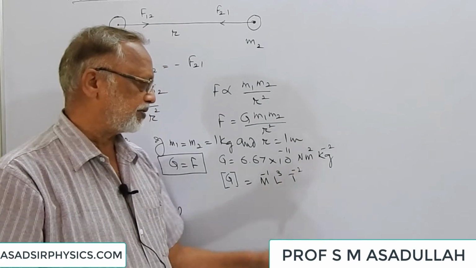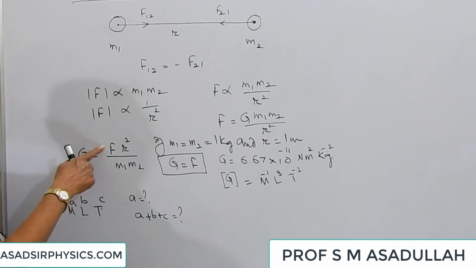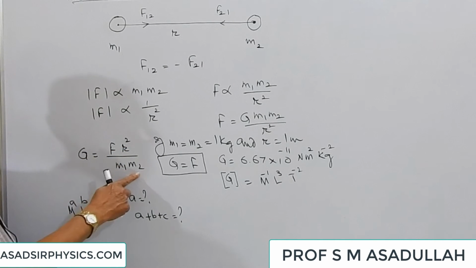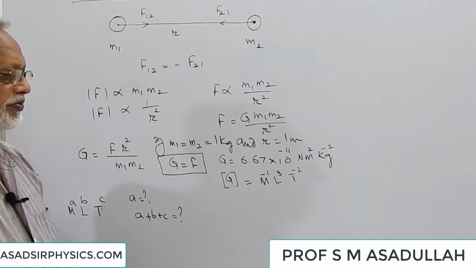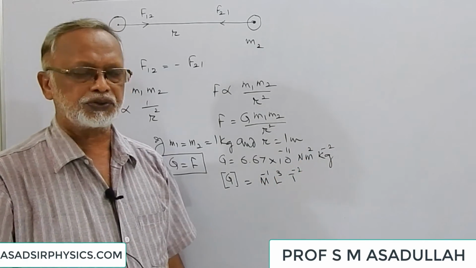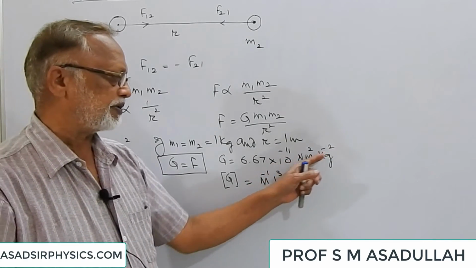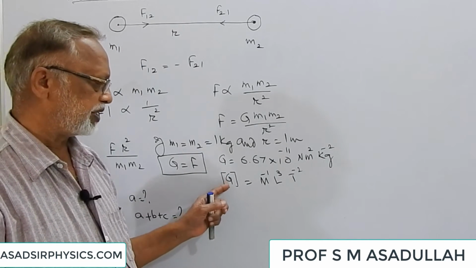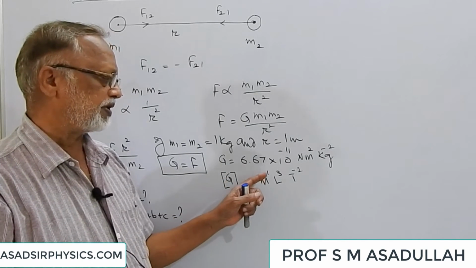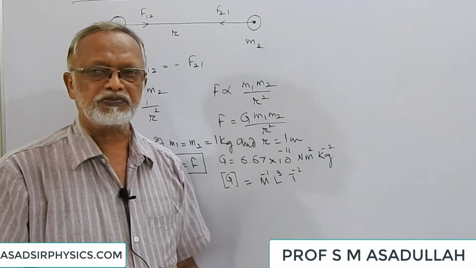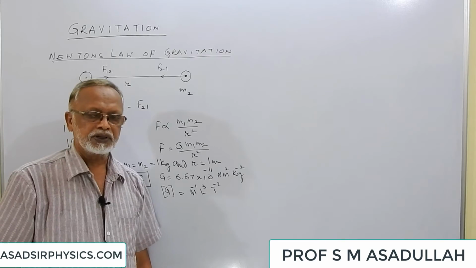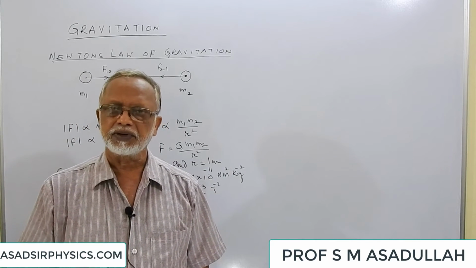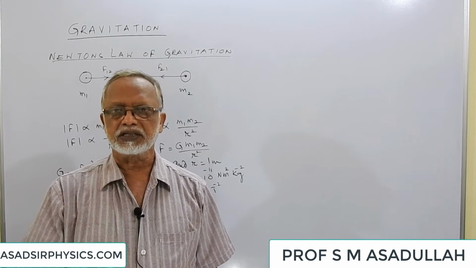How did we get this unit? From this formula, F has unit Newton, r square means meter square, and kg square is in the denominator, so we write it as kg to the power minus 2. On substituting the dimensions of these quantities, we get the dimensional equation of G as M to the power of minus 1 L cube T to the power of minus 2. Gravitational constant is the only quantity in the first year syllabus which has negative dimensions in mass.